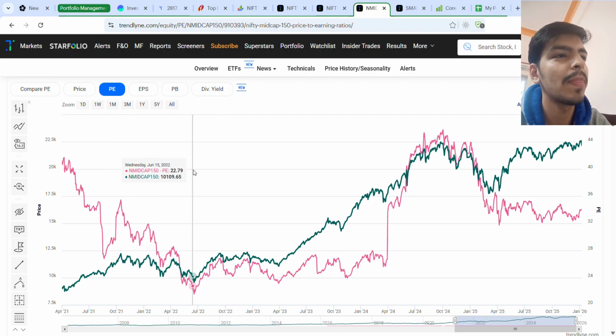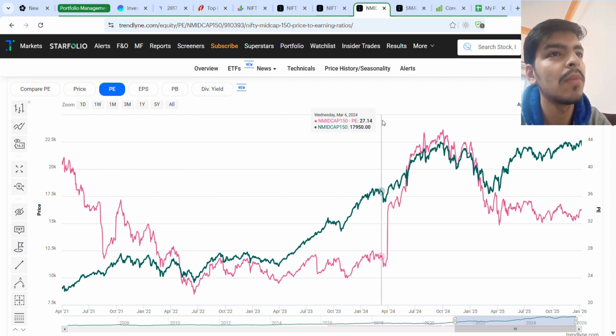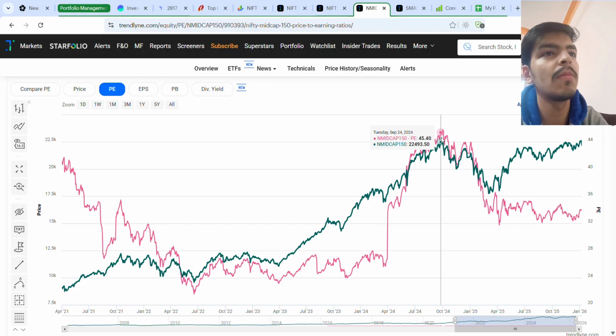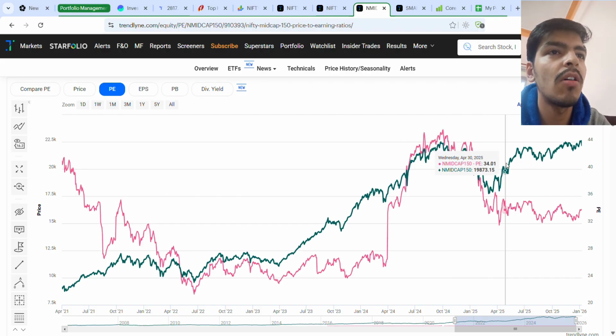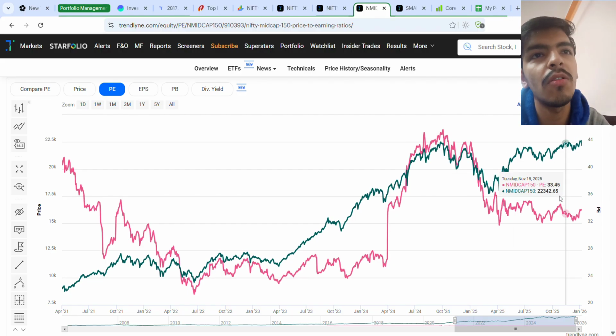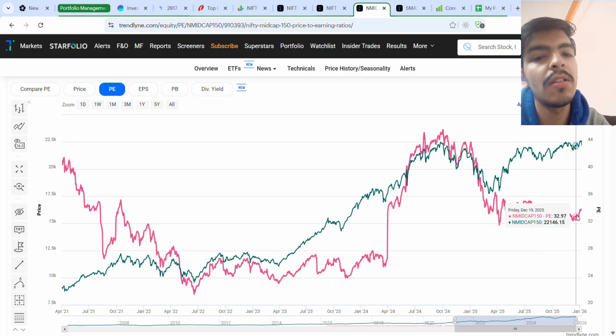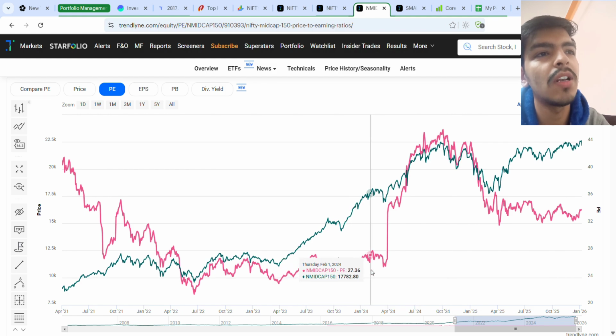So in this time period, the mid-cap PE was around 21 in 2022 after the correction. Then came the best up move of the mid-cap, which continued till September 2024. At this point in time, the PE ratio of the mid-cap index was 45. After that, a correction followed, and currently the PE ratio is trading around 33. Here we can see that the average PE ratio is between 24 and 28.